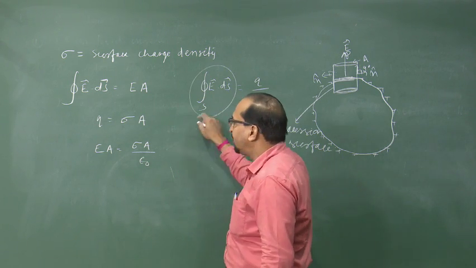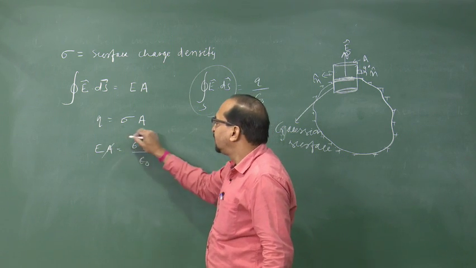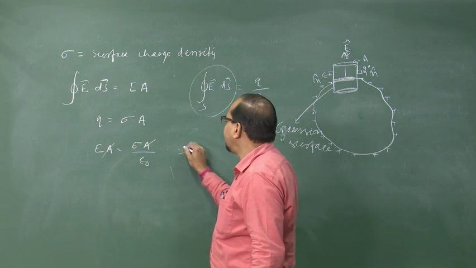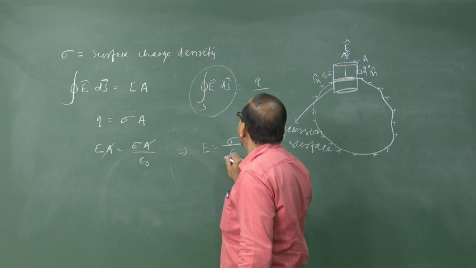This integral of E dot ds is E A and Q is sigma A. A cancels out, and this implies the electric field is equal to sigma by epsilon naught.